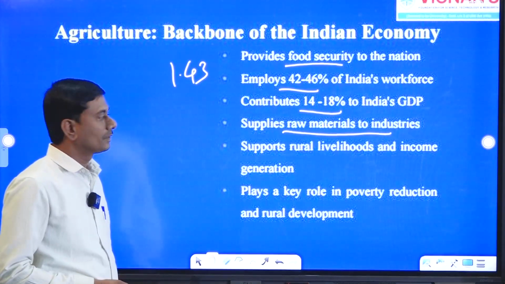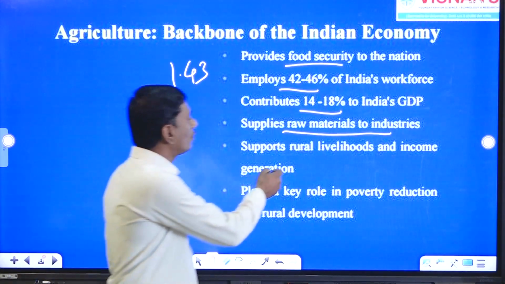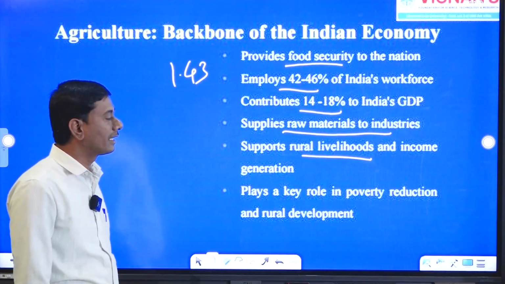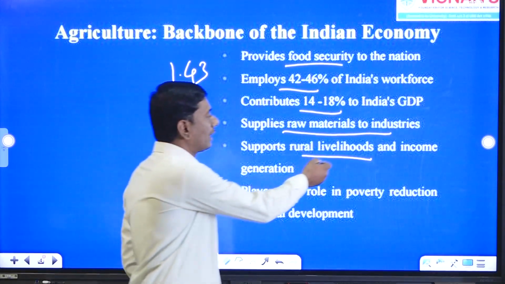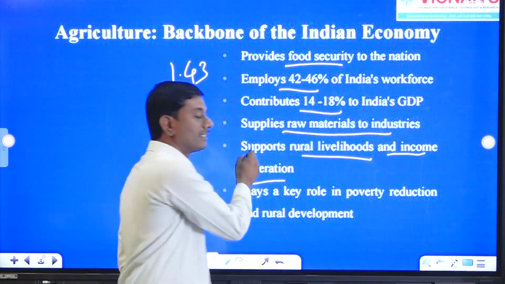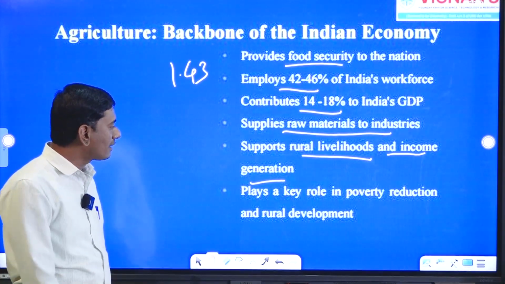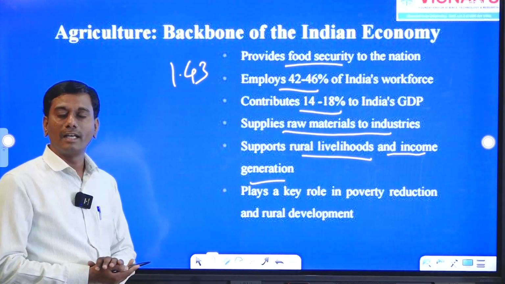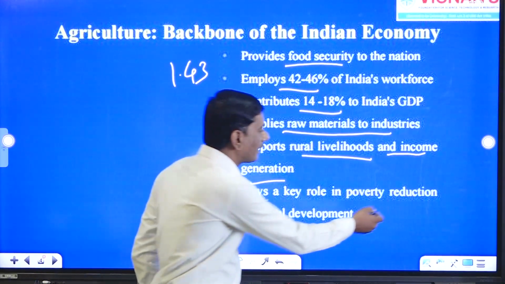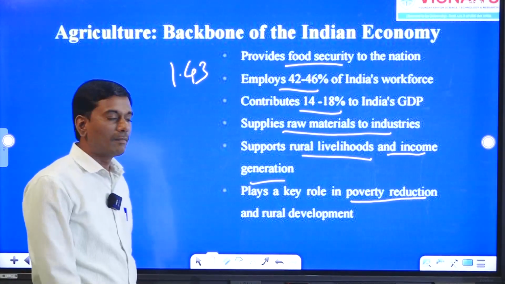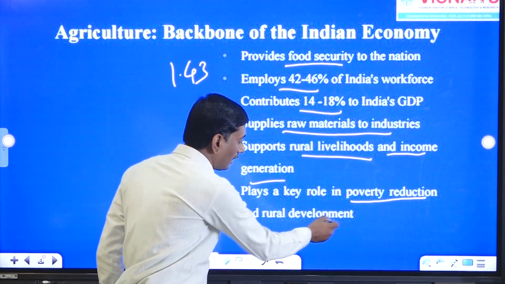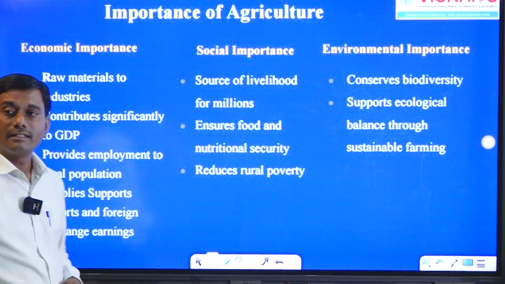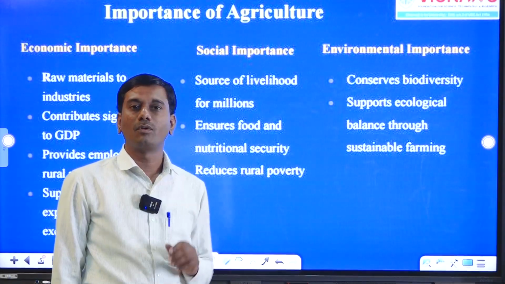It is also very important that it supports rural livelihoods. I told you 46% of the workforce depend on agriculture. That is rural livelihoods and income generation. Lastly, agriculture not only generates income and employment, but we can also see poverty reduction from the agriculture sector, and overall development of rural areas. That is why, in the Indian context, the agriculture sector plays an important role.